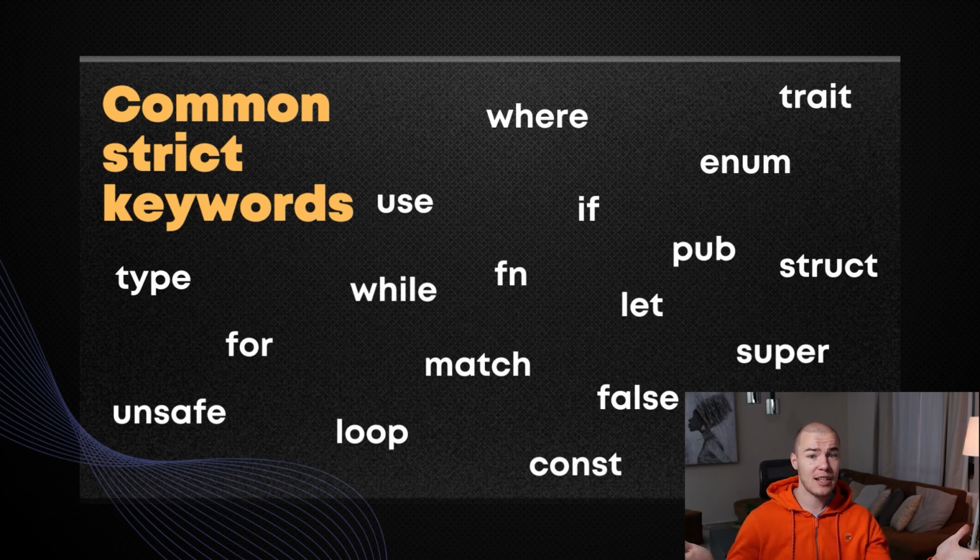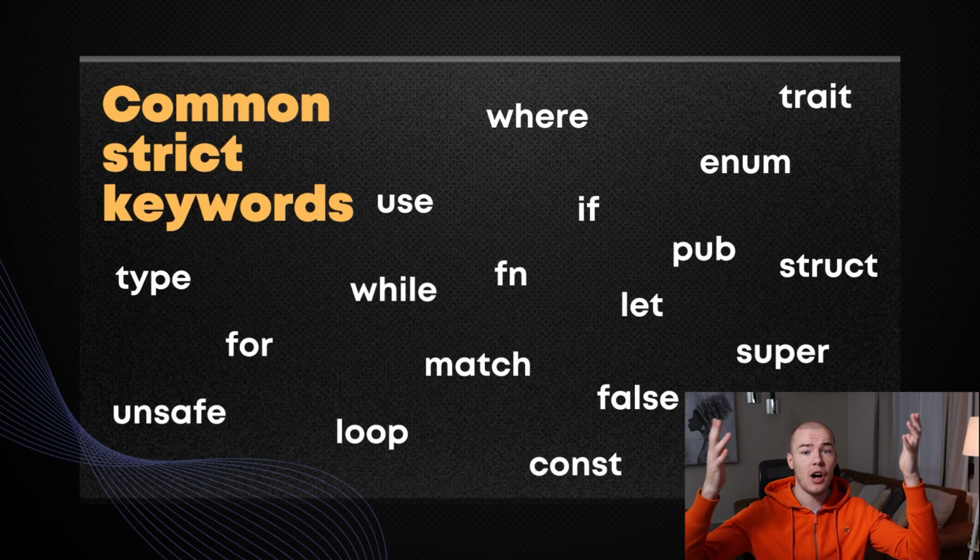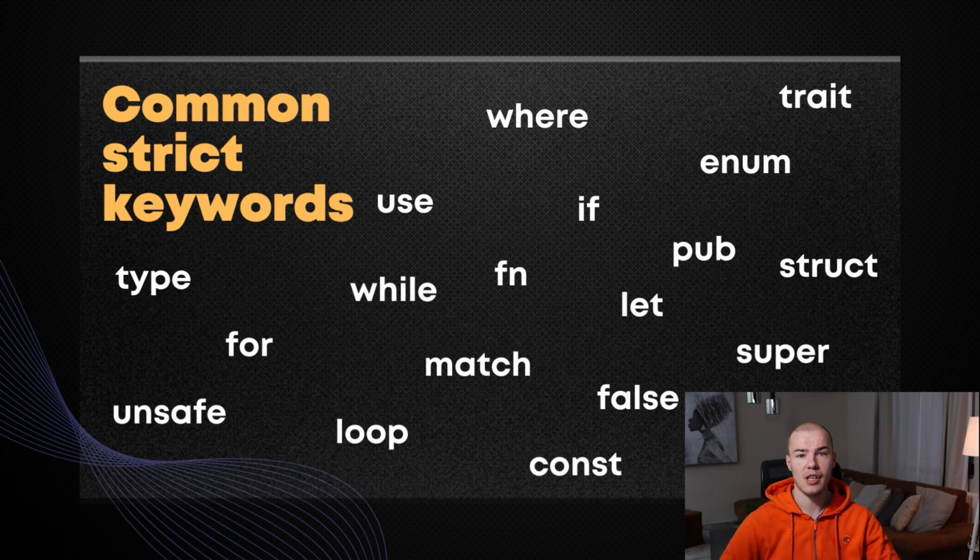So the learning experience would be much easier after we have mastered them for the first time. Of course, we're going to cover almost every keyword that you see here on the screen, with even more additional keywords that I did not have enough space to put here. So I certainly do hope that you will tolerate me and my weird sense of humor a bit longer in order for us to talk about all of these keywords.